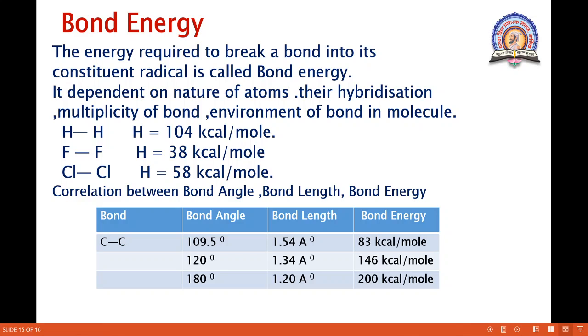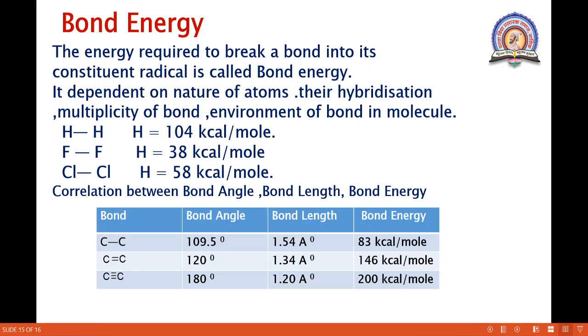And the last is bond energy. The energy required to break a bond into its constituent radicals is called the bond energy, and this depends on the nature of the atom as well as their hybridization, multiplicity of the bond, whether it is single, double or triple bond, and the environment of the bond in the molecule.